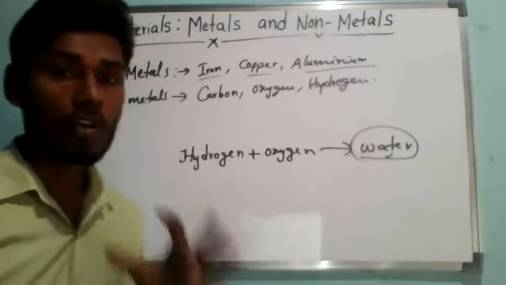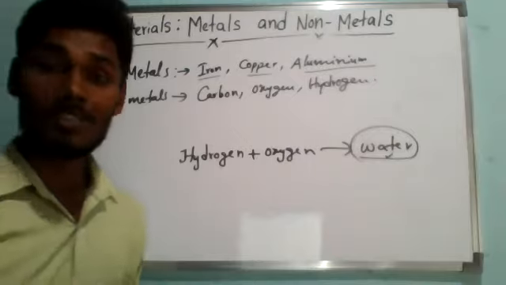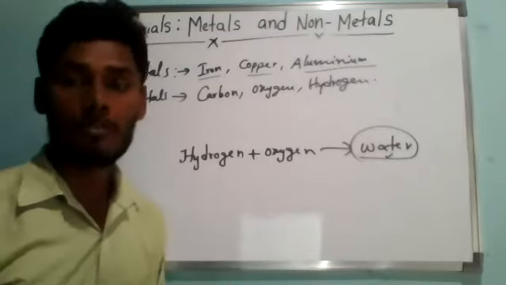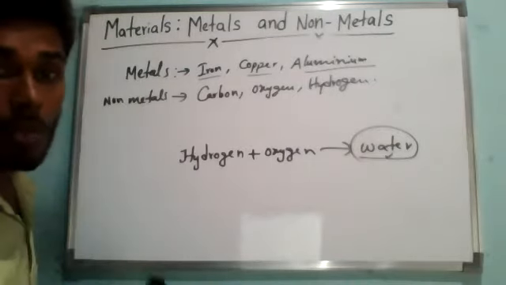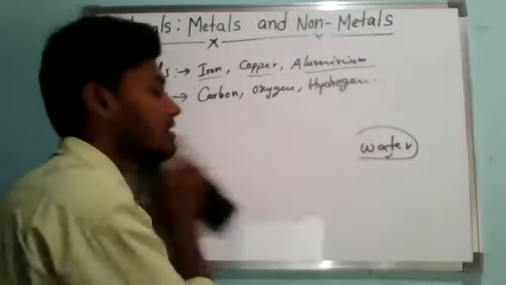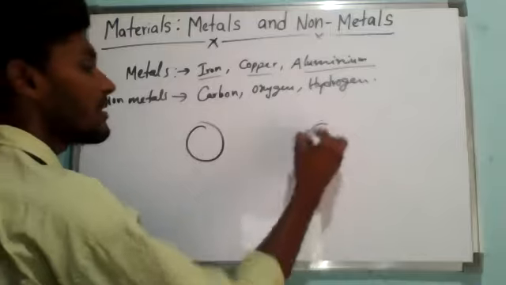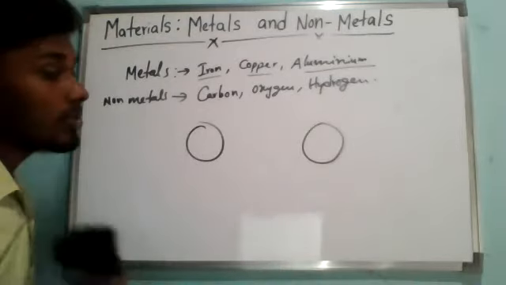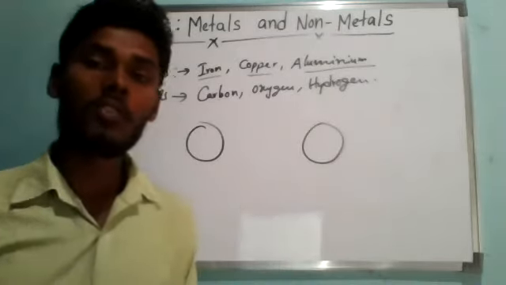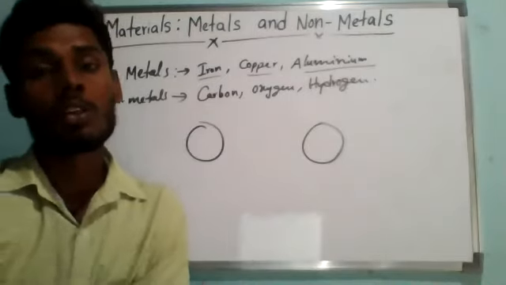Before we go further and give the characteristics, meaning the identifying properties of metals and non-metals, we should know the meaning of some terms. Suppose I have given you two substances, one is a metal and one is a non-metal, and I ask you to identify which is which.